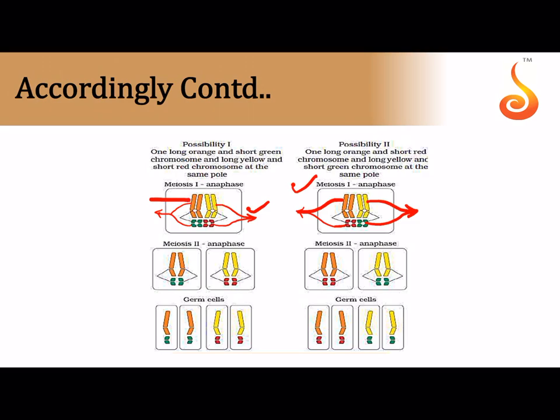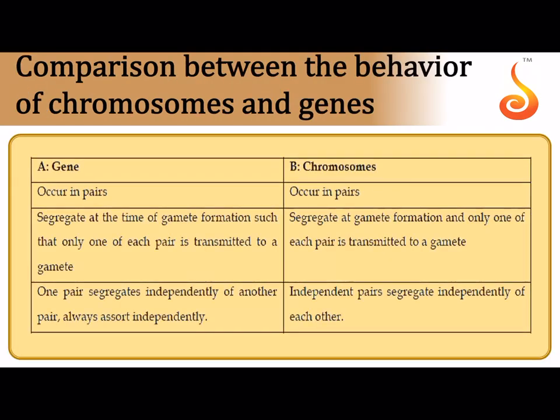Whether orange moves to one side or yellow moves to the other side does not depend upon whether green moves to the same side or red moves to the other side. So it can be any side, and therefore you can say that orange and green are not associated with each other, they are not linked with each other, and this is referred to as independent assortment.